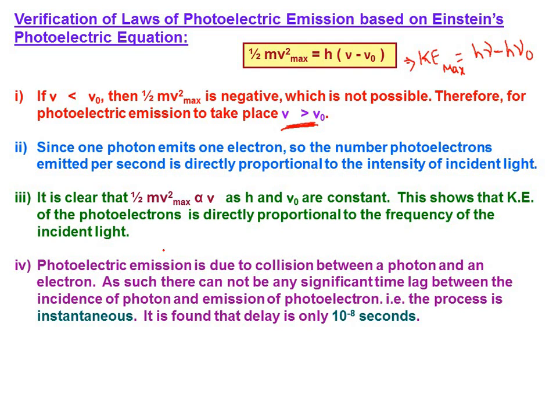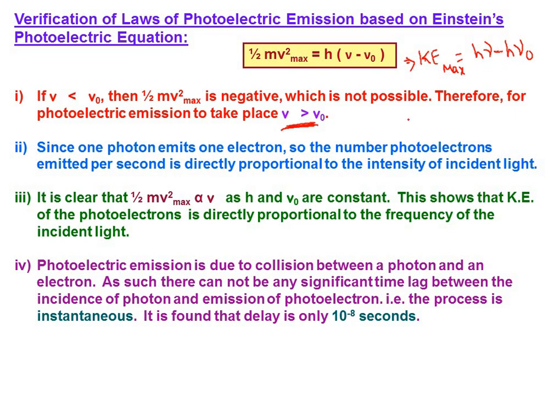Is there any concept of intensity here? It only speaks about the frequency. The maximum kinetic energy of emitted electrons is independent of intensity of incident radiation, which we have already seen in the previous graphs. Do we have any concept of intensity here? No way at all. Maximum kinetic energy depends entirely on the frequency alone.